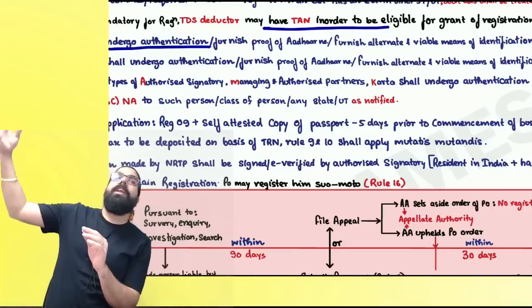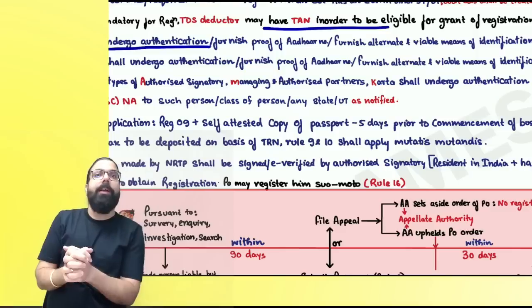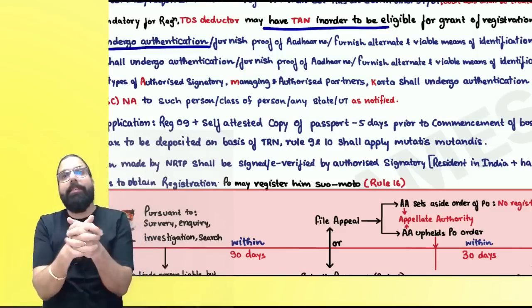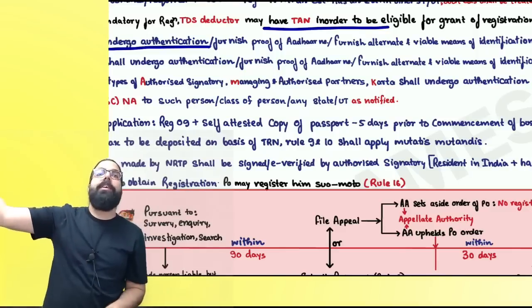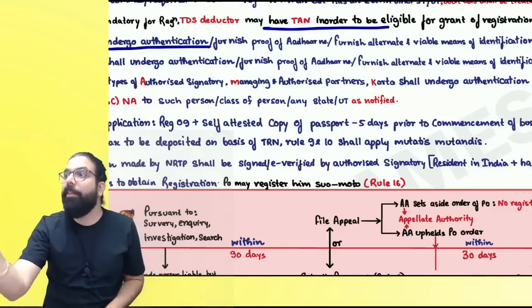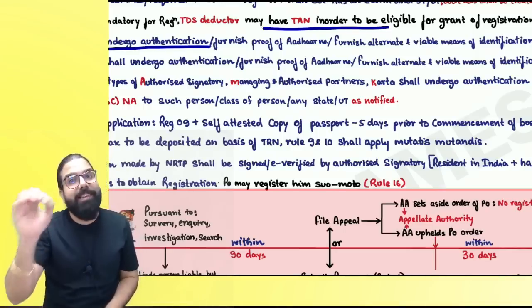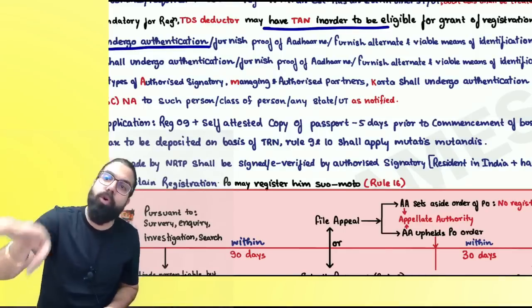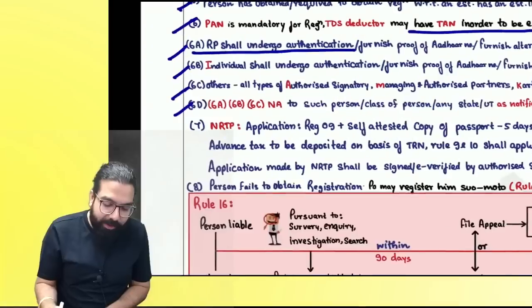Now, if you are a person who had taken registration in 2017 already, Aadhaar authentication has only just come, right? So when you had already taken registration, you had not done Aadhaar authentication. The government said that existing registered persons also will be required to do Aadhaar authentication. That is stated in 6A.